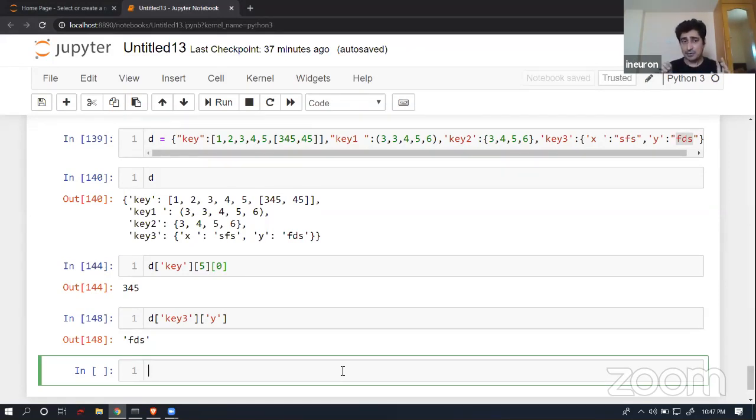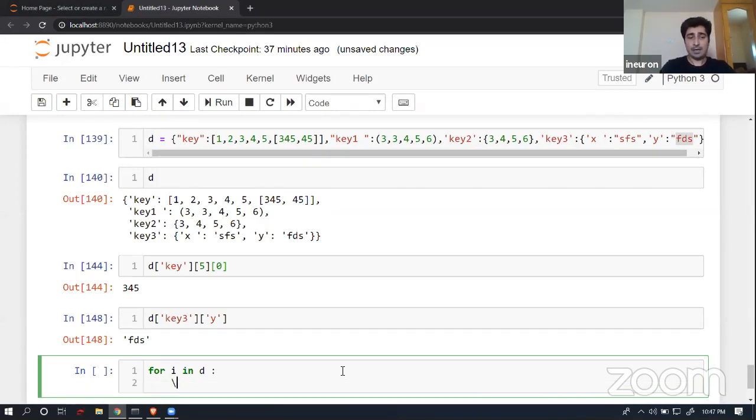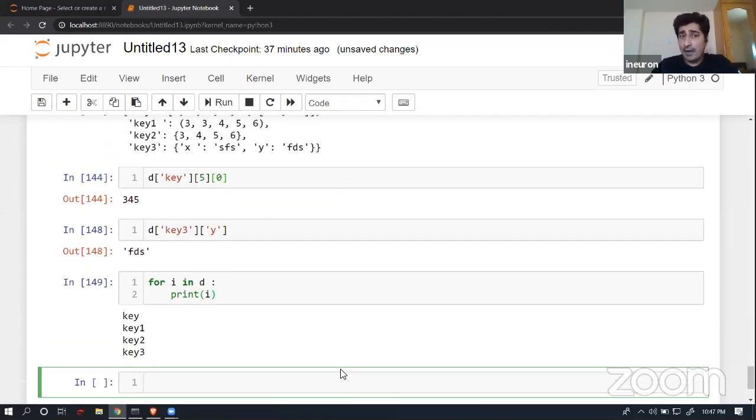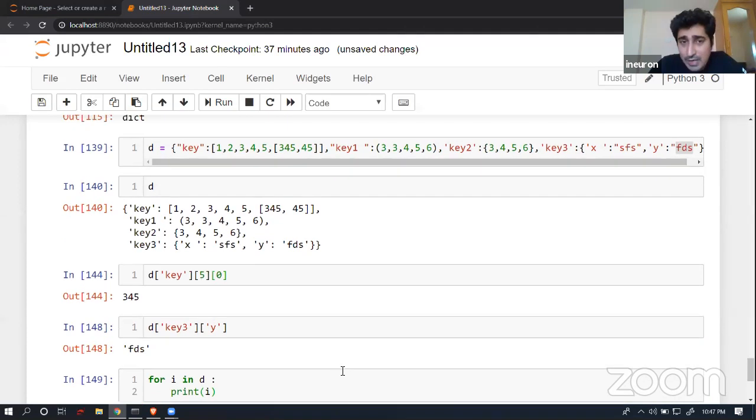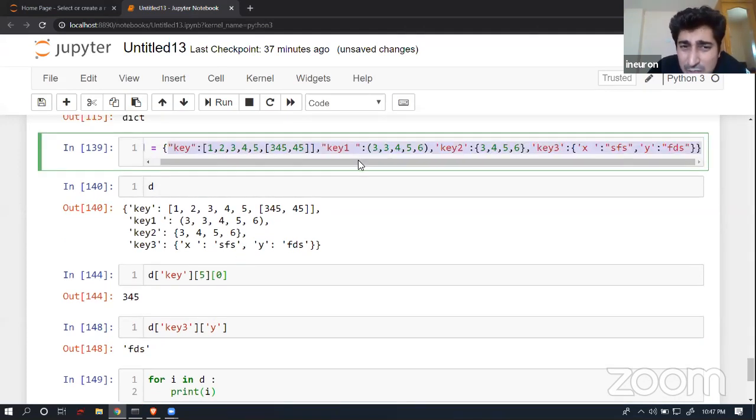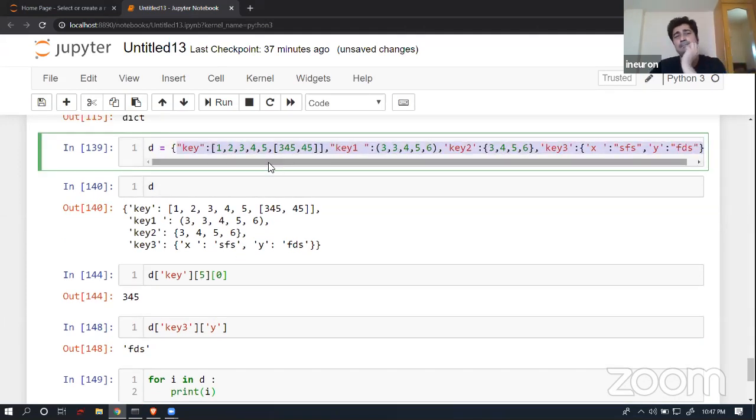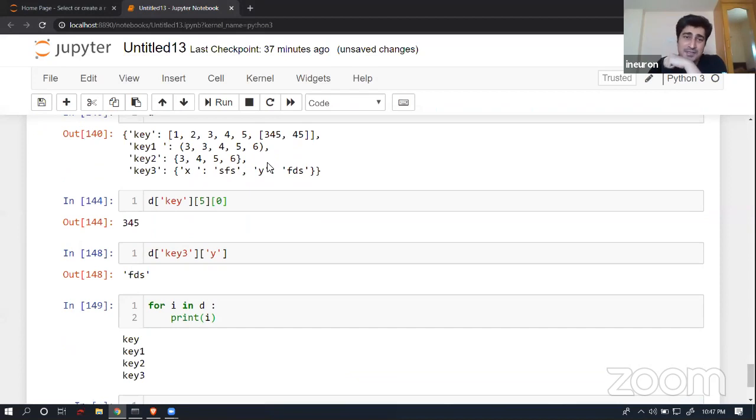Now the same thing I will try to apply even over here. So let me show you: for I in D, now do one thing, try to print I. When you try to do that, I was expecting that it is going to give me a key value kind of pair. But no, it is not giving me a key value pair. Basically it gives me all the keys. And this is what happens in the case of a for loop whenever you apply it on a dictionary.